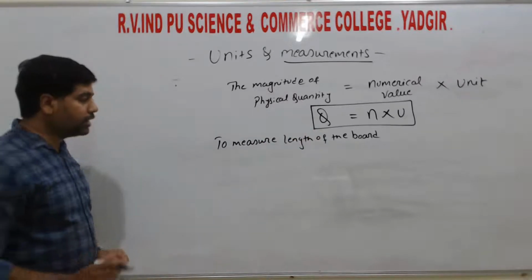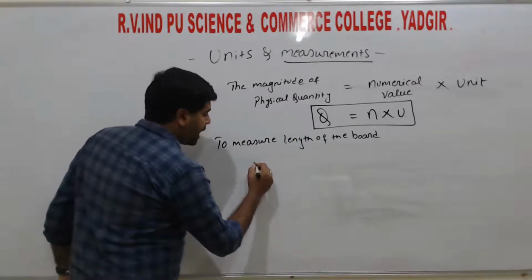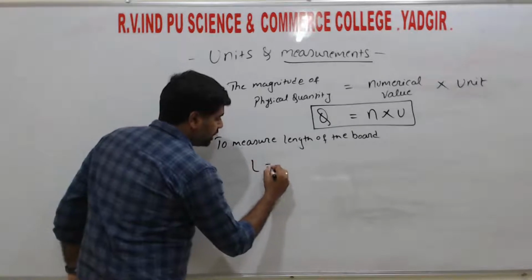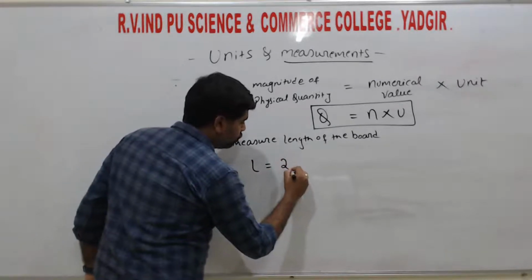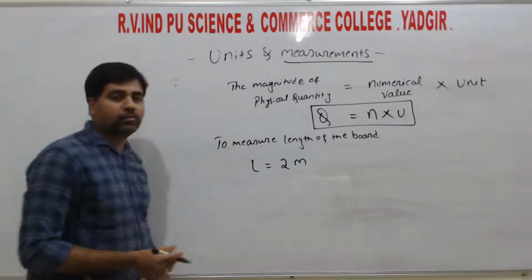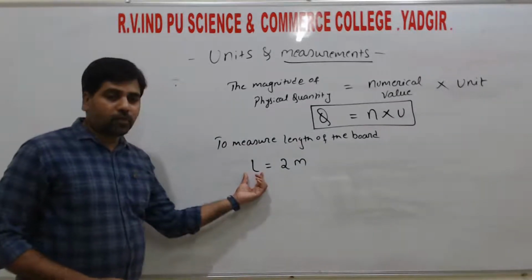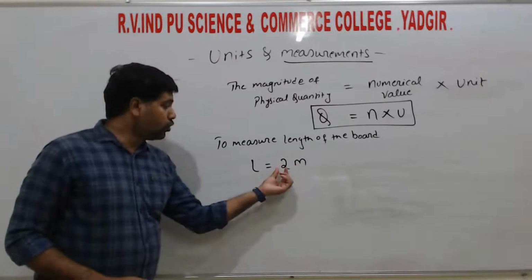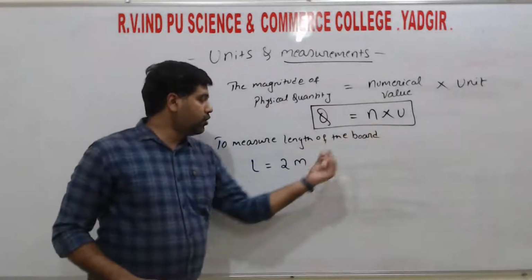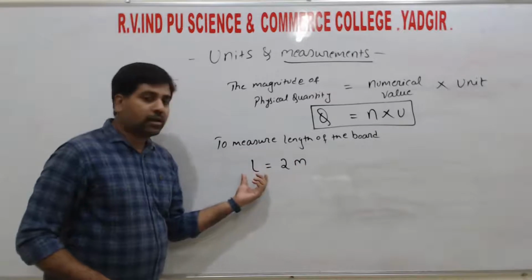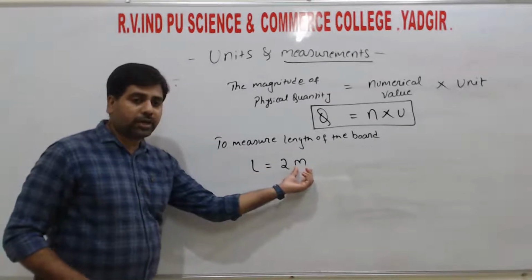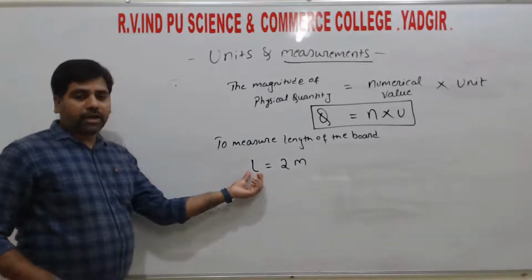One student measured the length of the board as L equals 2 meter. So here 2 is the numerical value and meter is the unit of length, that is the standard unit of this physical quantity.